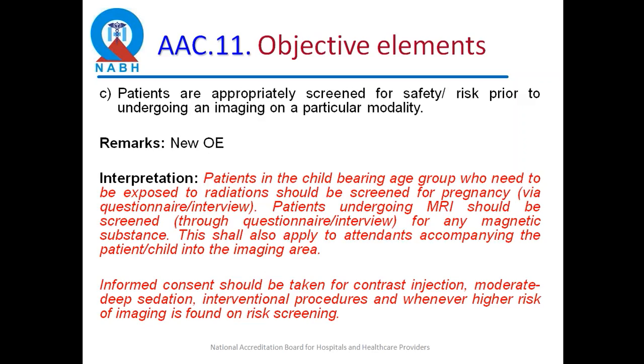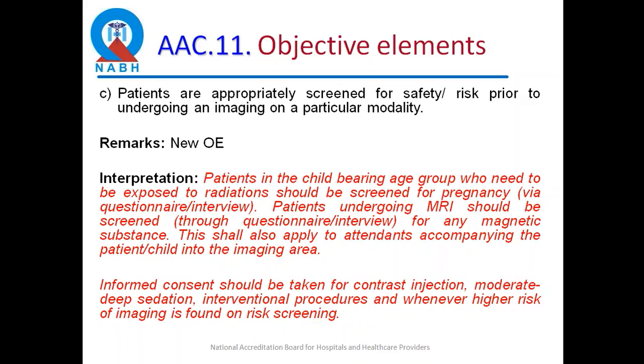Patients, AAC 11. Again, this is a new objective element regarding screening of patients for safety and risk. So there are two areas where NABH specifically has brought in. One is that childbearing age group patients must be screened for pregnancy through a questionnaire or an interview, and patients undergoing MRI should be screened for any magnetic substance. They are also extending this to attendants who are accompanying the patient into the imaging area.